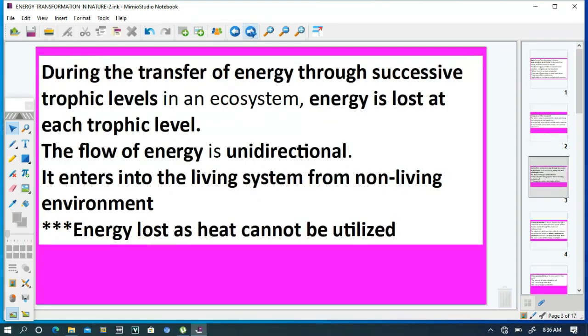During the transfer of energy through successive trophic levels in an ecosystem, energy is lost at each trophic level. The flow of energy is unidirectional. It enters into the living system from the non-living environment. Energy is lost as it cannot be utilized.